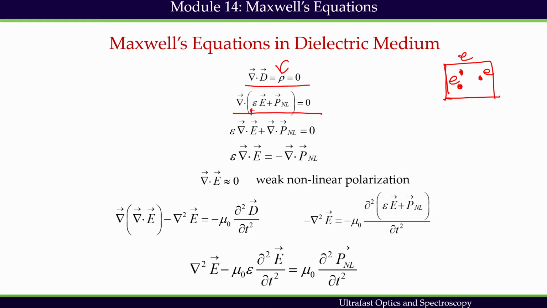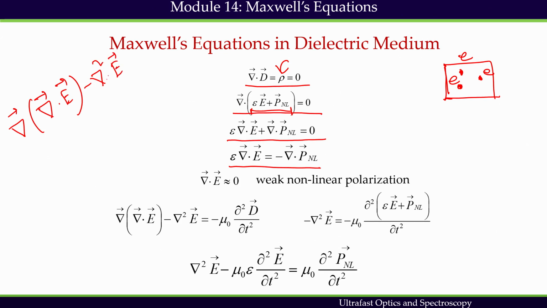This is nothing but the expression for D, the electric flux density, which includes the vacuum contribution and the nonlinear polarization contribution. This is simplified to this equation, and finally I can write this equation. Now, this is the equation we have got after getting the triple product. We remind ourselves that this is the equation we have got, minus E equals mu naught